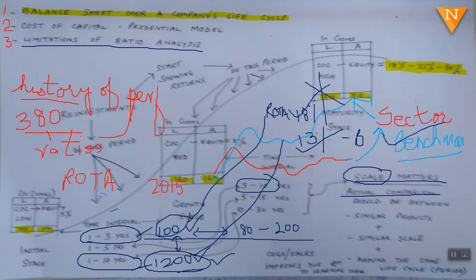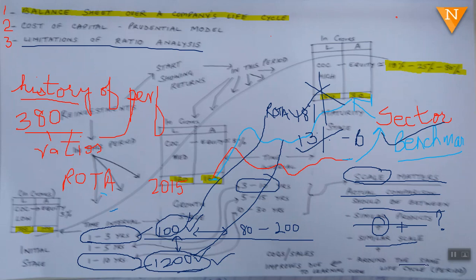Then the second thing, what I have written over here: actual comparison should be between similar products plus, and here I have said plus sign, similar scale. Of course, when you are looking at a benchmark company from the same sector, you are saying similar products, but here also there is a big question mark. Then plus similar scale, as I said, 100 crore with an 80 to 100 crore company, and then around the same